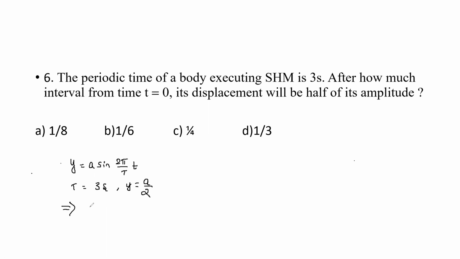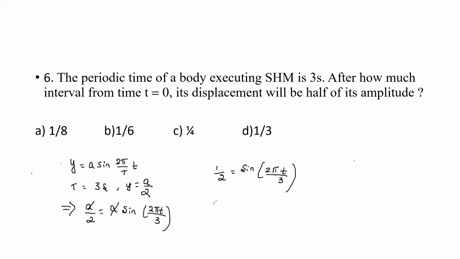This implies in place of y, we substitute a divided by 2, so a by 2 is equal to a sine of 2 pi into t divided by capital T, and the capital T value is 3 here, right? A will get cancelled on both sides. Therefore, we will get 1 by 2 is equal to sine of 2 pi t divided by 3.